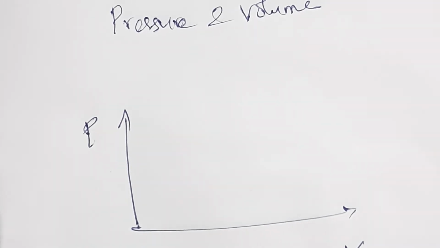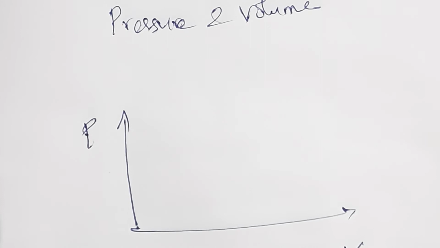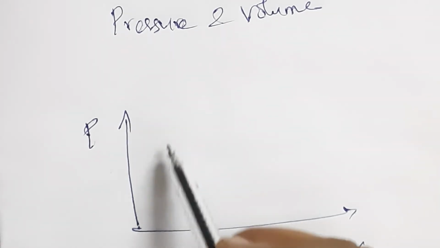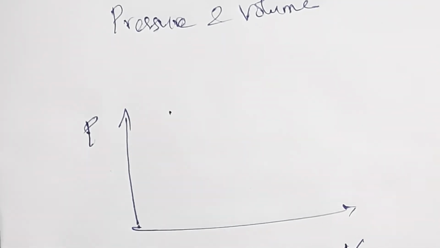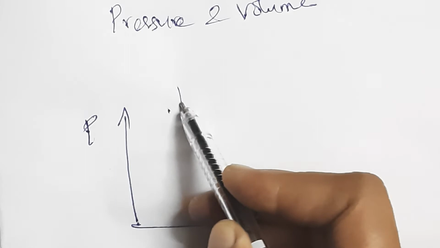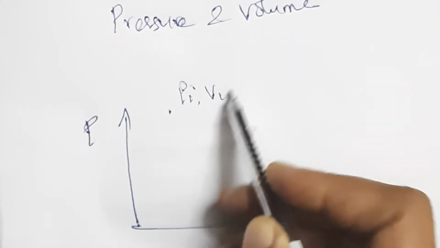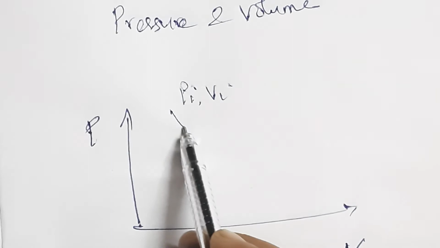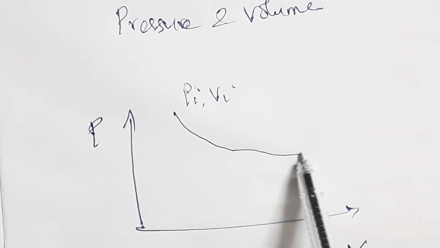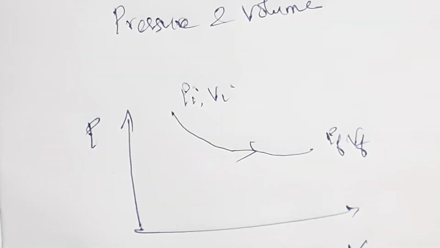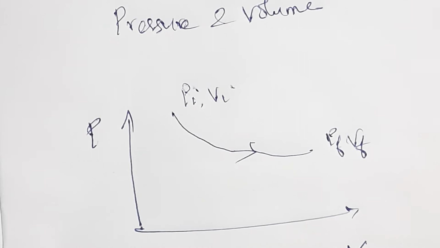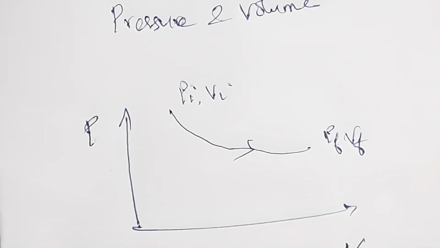So the work done by the gas during expansion. Suppose this is the initial pressure and initial volume position, Pi and Vi. When the volume increases, the pressure may decrease. So this is Pf and Vf. Actually this curve depends upon the thermodynamic process. According to the nature of the thermodynamic process we are considering, we will get the PV diagram.